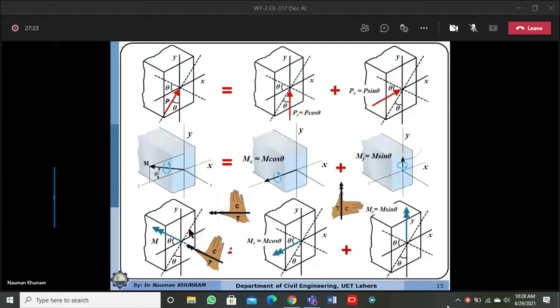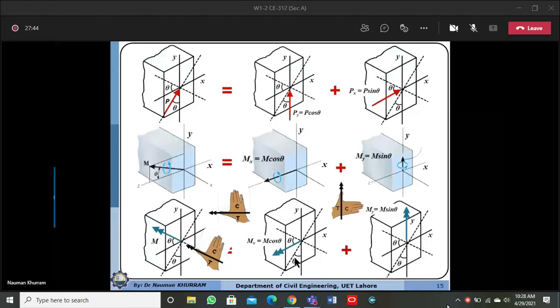Here you can see that if you place the thumb of your right hand in the direction of the moment vector, it means that the upper portion will be in compression and the bottom portion will be in tension.